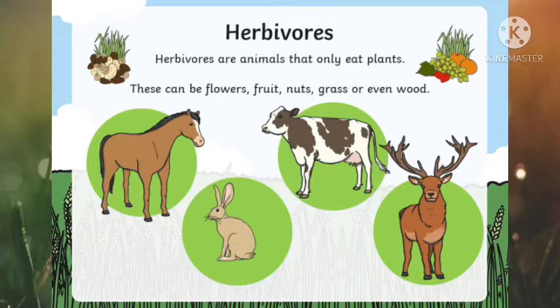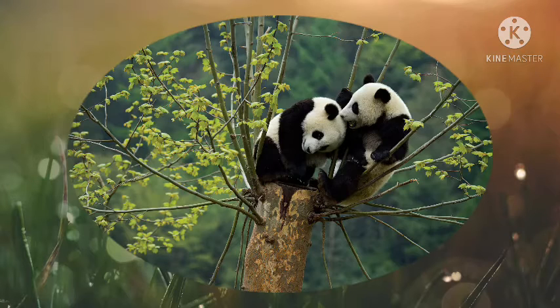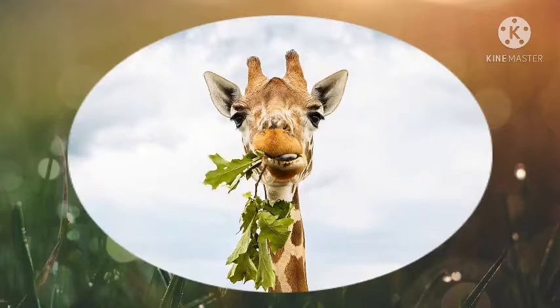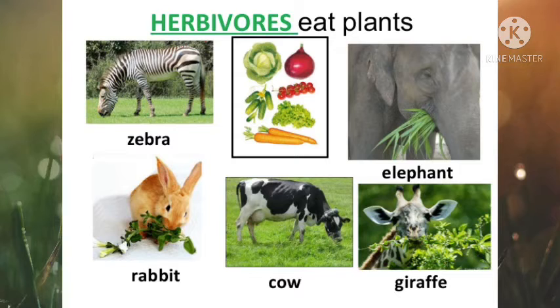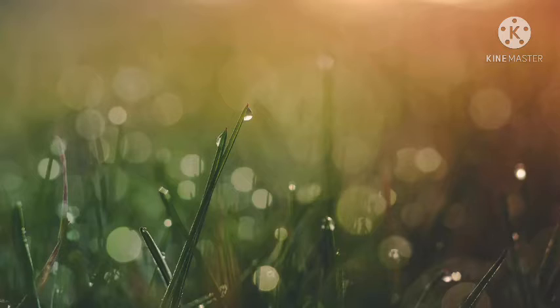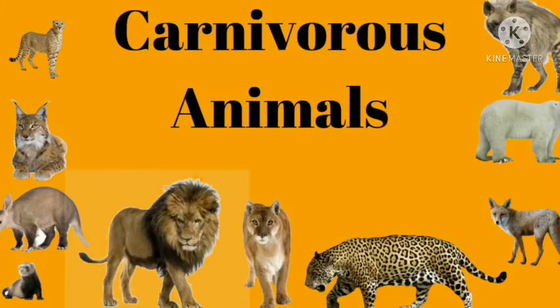Now, they have sharp incisors for cutting the grass. They have broad molars and premolars for chewing grass. They do not have canines. Some examples are panda, giraffe, zebra, rabbit, elephant, cow.